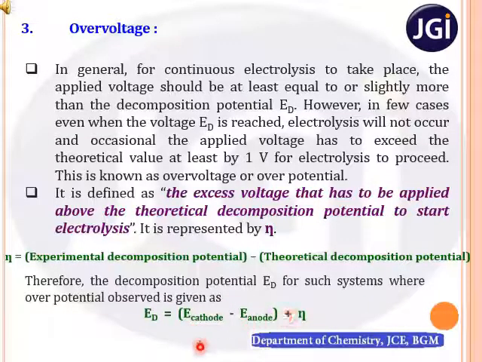It means in general for some electrolysis processes, even though if we apply the decomposition potential, electrolysis does not take place. In such cases we need to apply excess voltage to carry out the electroplating. That excess voltage is called as over voltage.